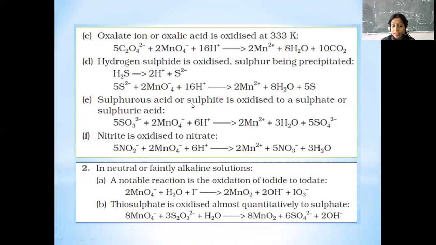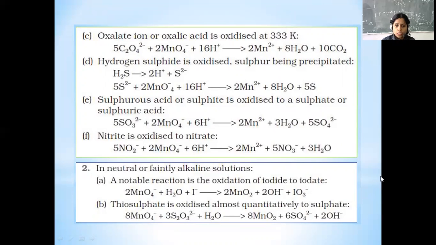Now this was the reaction in the acidic medium. Then in neutral or alkaline medium, what happens? KMnO4 itself is reduced, and from +7 it comes to +4. So there is an exchange of 3 electrons, and it oxidizes iodide to iodate, and then it oxidizes thiosulfate to sulfate.